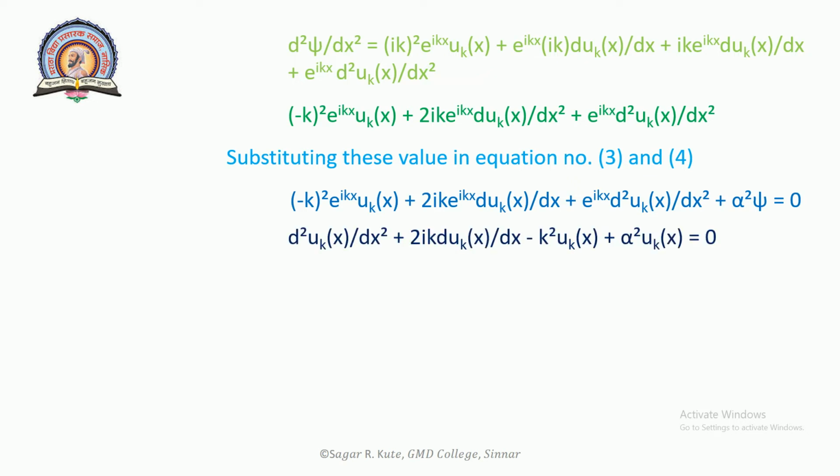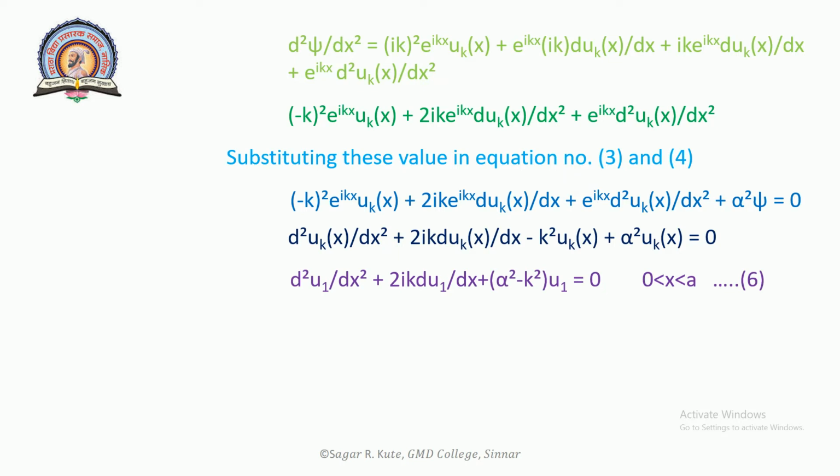Now next, d square u k of x upon dx square plus 2 i k d u k of x upon dx minus k square u k of x plus alpha square u k of x is equal to 0.